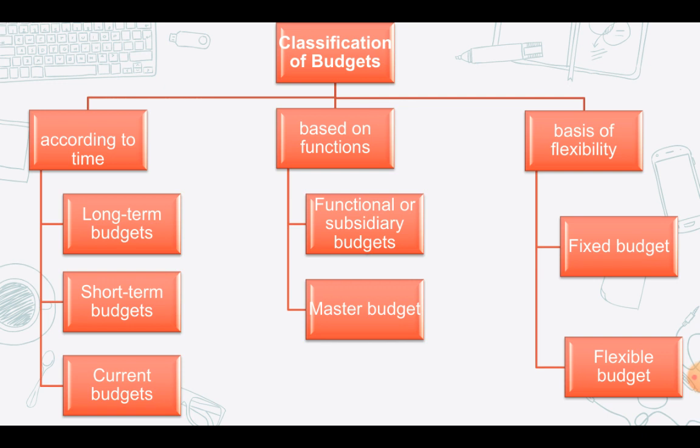So it's very important in case of a flexible budget to distinguish or to differentiate between your three types of costs. That is your fixed cost, semi-variable costs and your variable costs. In case of fixed budget, we do not have to make a clear distinction between these three costs. But in case of flexible budget, we have to be very careful about the classification of your different kinds of costs. Okay, so this is about the classification of your budgets.